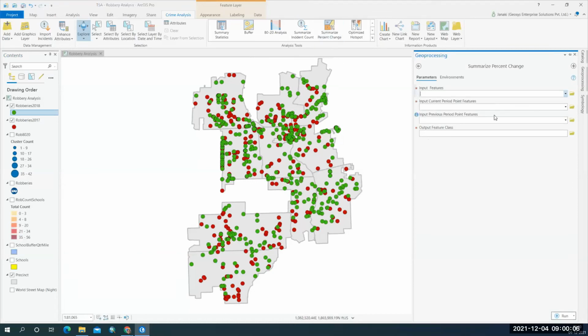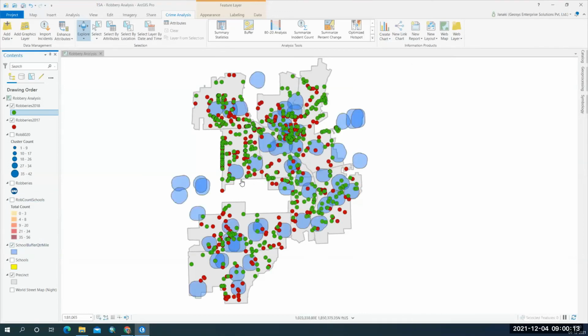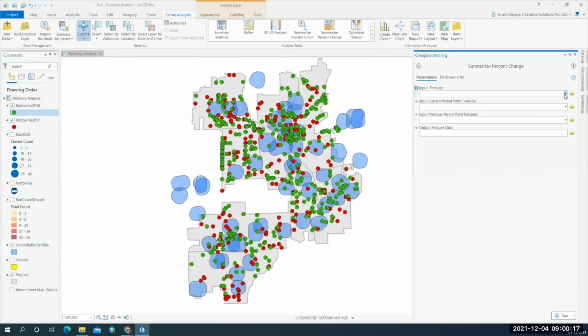So here we have taken the school zones, right, earlier, like a 0.25 miles buffer. So we are going to take that schools buffer layer, and then within that buffer I want to find out the change.